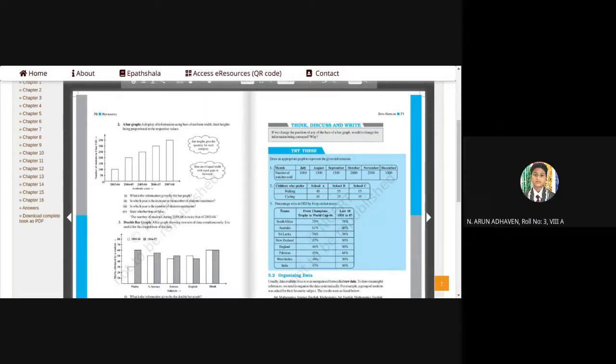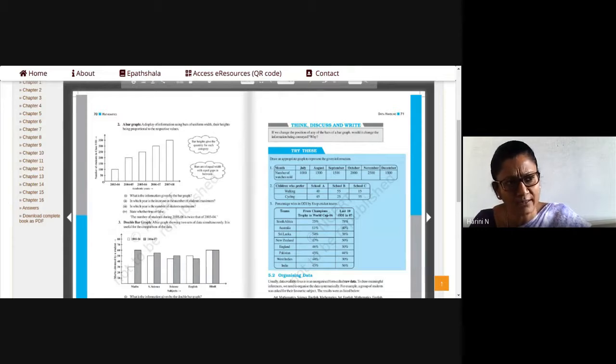Ma'am, that for I the give it to you. For the double bar graph, what can we take as the width of the bar? For double bar graph, it can be 0.5 centimeter or it should be 1 centimeter. No, it will be 1 centimeter because you have 2 bars within the same rectangle. First bar will be 0.5, second bar will be 0.5, and the total rectangle will be 1 centimeter only. Bar 1 will be 0.5, bar 2 will be 0.5. And the total bar for school A will be 1 centimeter.